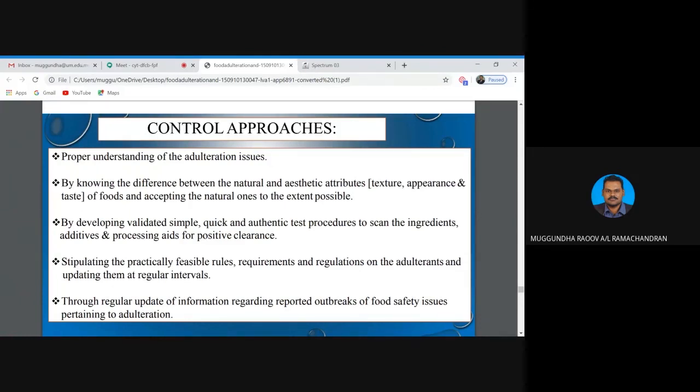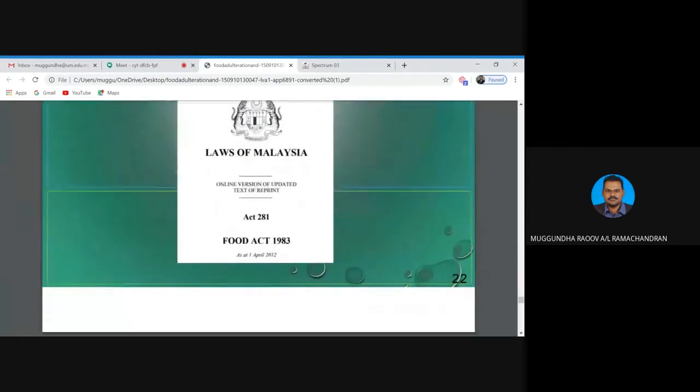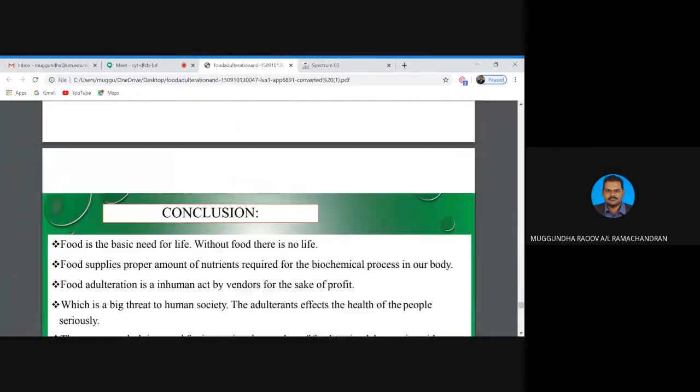And of course, stipulating practical, feasible rules, requirements, and regulations on adulterants and updating them at regular intervals. Also, regular updates of information regarding reported outbreaks of food safety issues pertaining to adulteration. So class, this is the food law, the Food Act 1983 of Malaysia.